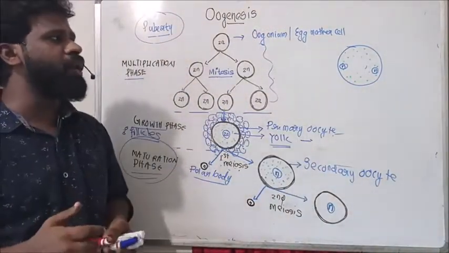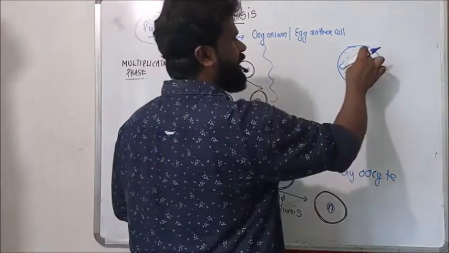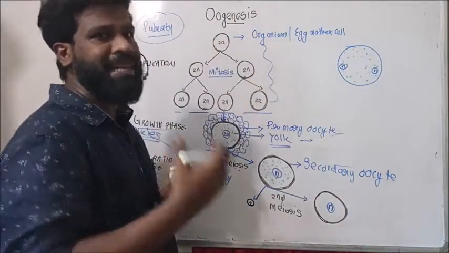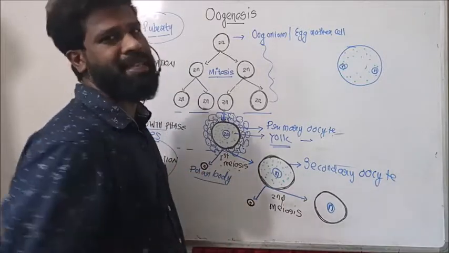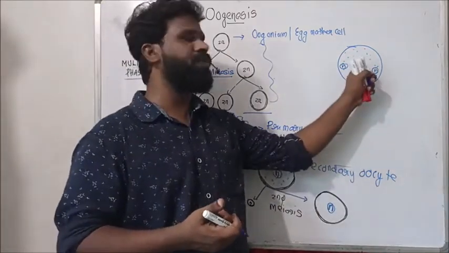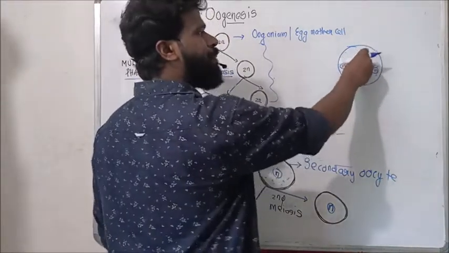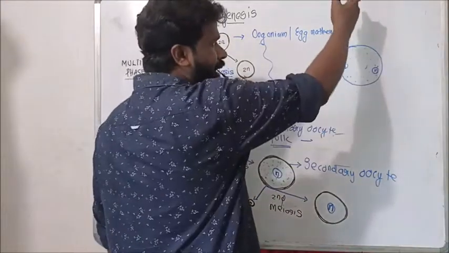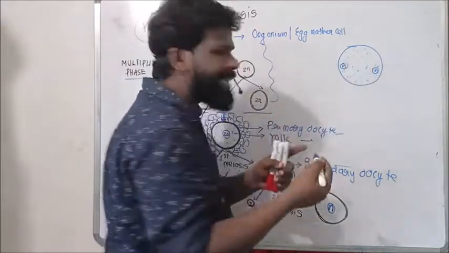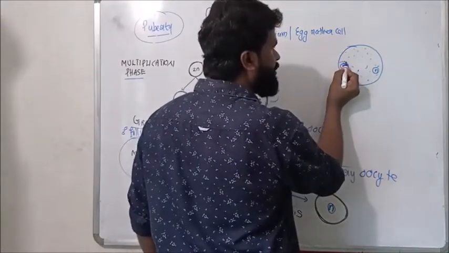This is followed by cytokinesis, or cytoplasmic division. During the cytoplasmic division, these yolk materials are present. Yolk material is one of the factors which inhibit the cleavage or division of a cell. So the cleavage pattern changes according to the deposition of yolk materials in the cytoplasm. Because of the yolk in the cytoplasm, this cytoplasmic division becomes unequal, because yolk acts as an inhibitor for cytoplasmic division.